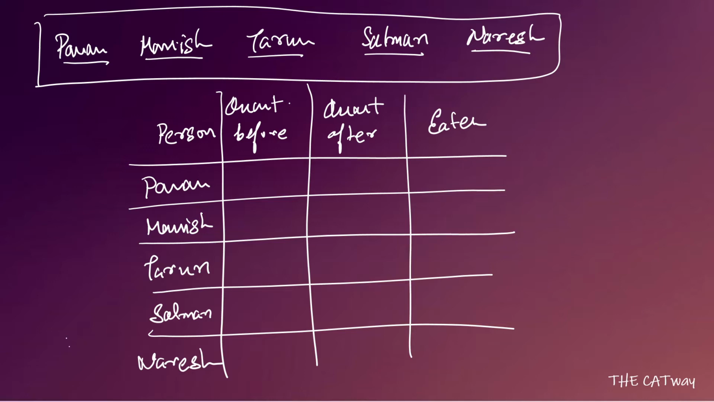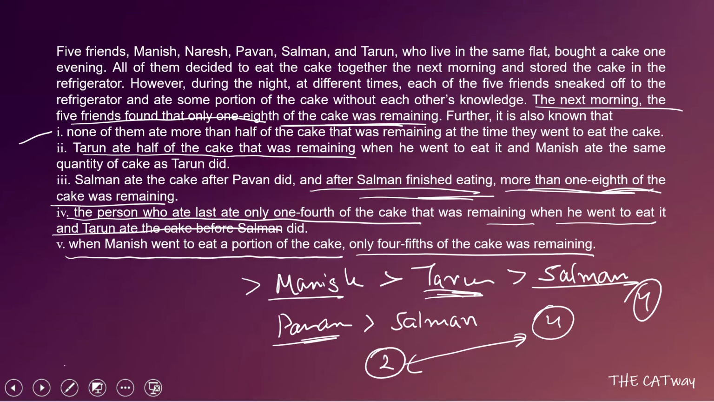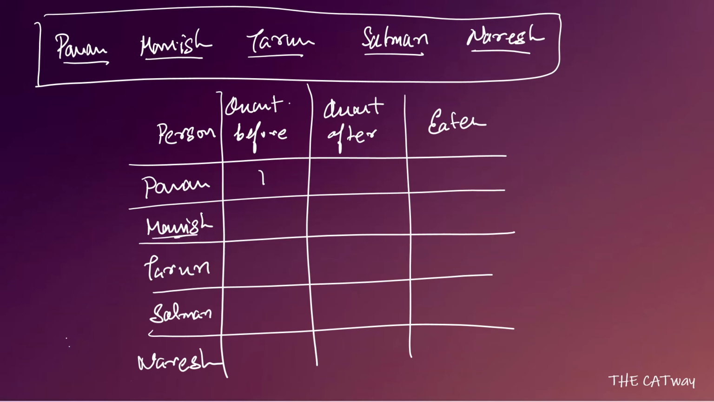Now one thing is sure, that before Pawan went to eat the cake, one whole quantity of cake was left. Now from the fifth point, we know that when Manish went to eat the portion of cake, only 4 by 5th of the cake was remaining. So that means Manish's quantity before was 4 by 5. Why was 4 by 5 remaining? Because 1 by 5 was eaten, then only 4 by 5 was remaining. So from this we have filled in the row for Pawan.